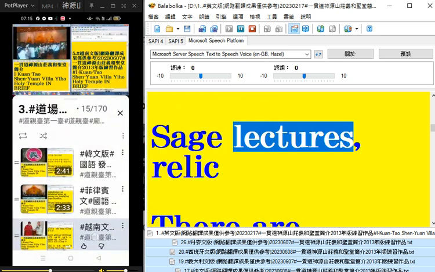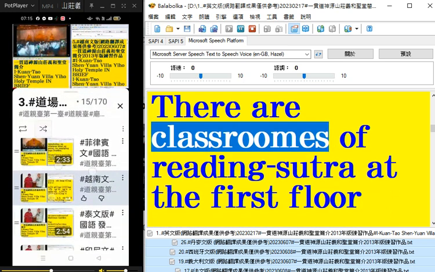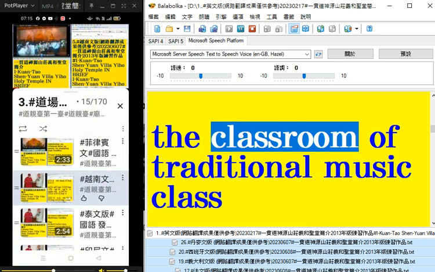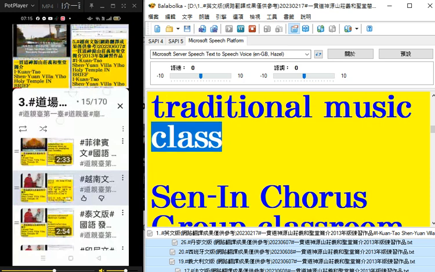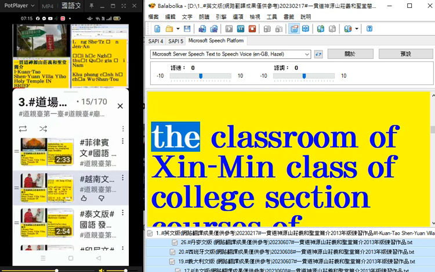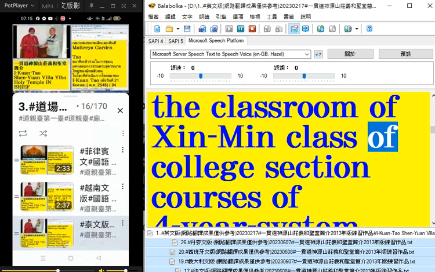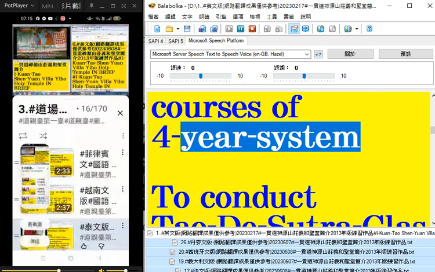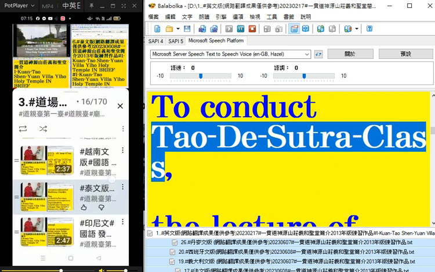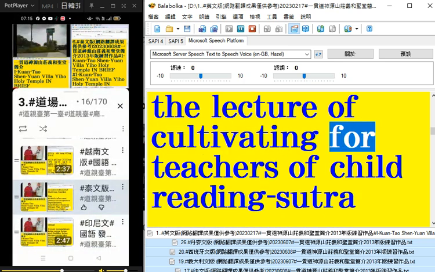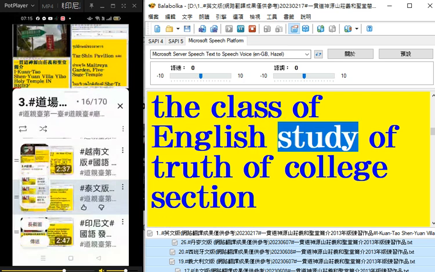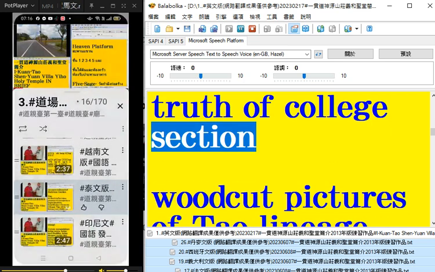Sage lectures, relic. There are classrooms of reading sutra at the first floor. The classroom of traditional music class. Senin chorus group classroom. The classroom of Shin minimum class of college section courses of 4-year system. To conduct Dao Sutra class. The lecture of cultivating for teachers of child reading sutra. The class of English study of truth of college section.